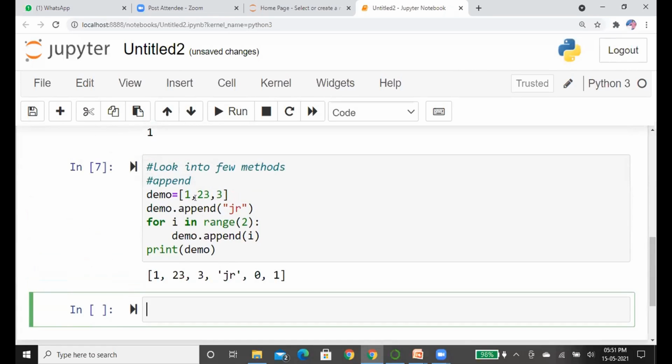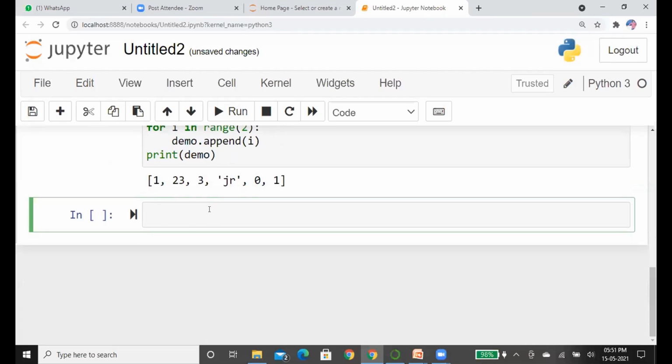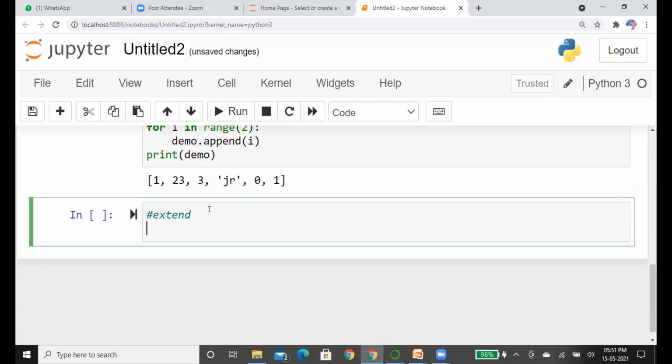After that, we see the append method. Append method adds only one element at the end of the list at a time. But if you want to add more than one element without using a for loop, you can use another method called extend. Extend is a method with which you can add multiple elements at a time.